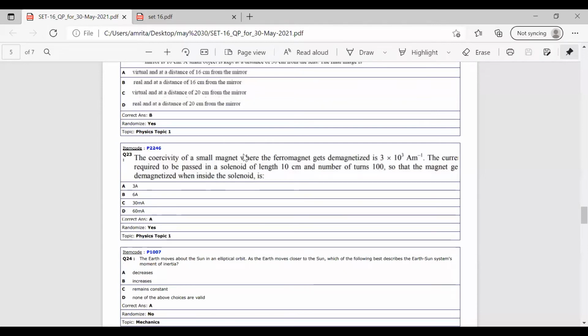The next is question number 23. The coercivity of a small magnet, where the ferromagnet gets demagnetized, is 3 into 10 raised to 3 ampere per meter. The current required to be passed into a solenoid of length 10 centimeter, and the number of turns is given as 100, so that the magnet will get demagnetized in the solenoid. We have to find out I in this question.